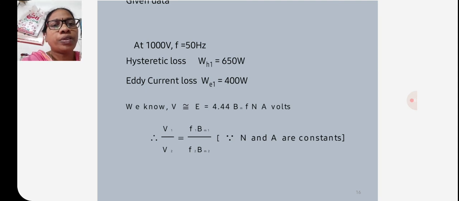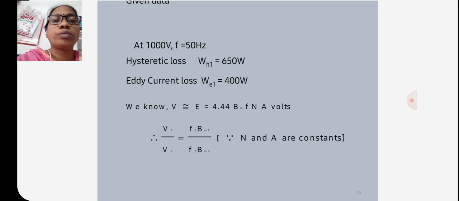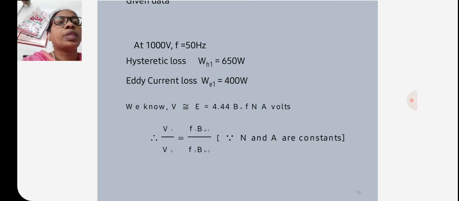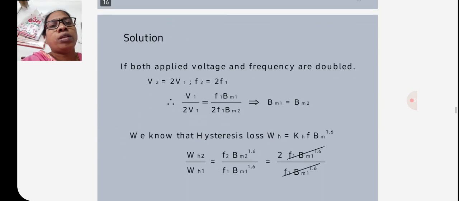We know V is approximately equal to E, that is equal to 4.44 Bm f N A. So from this, V1 by V2 is equal to f1 Bm1 by f2 Bm2, and N and A are constants.